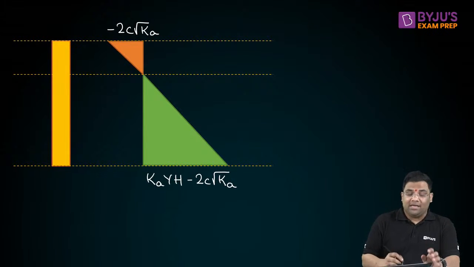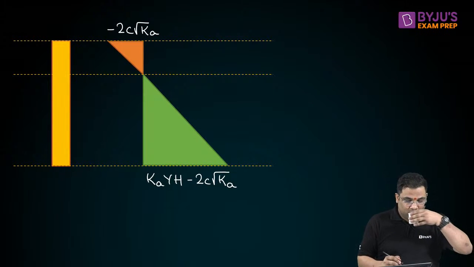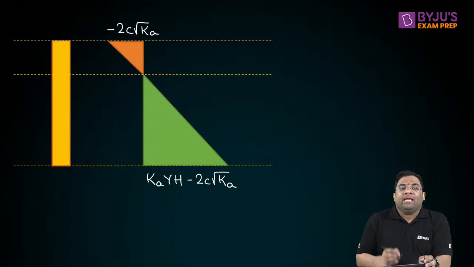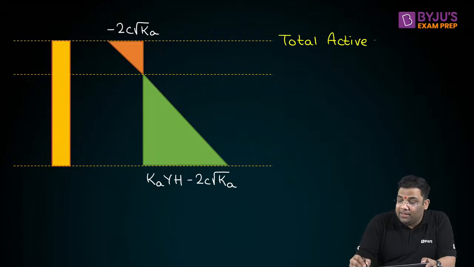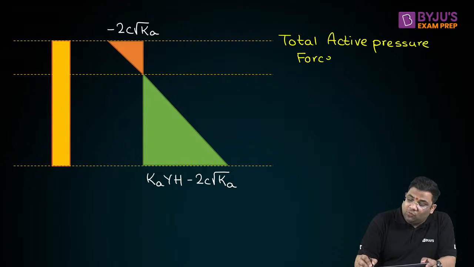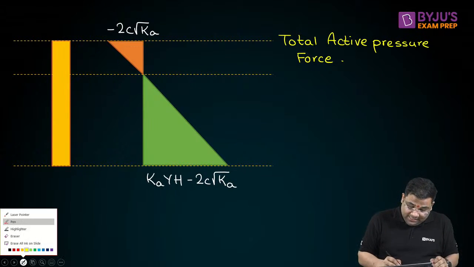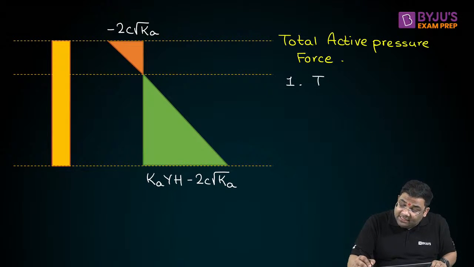If I'm interested in finding out the total active earth pressure force, it will be simply the area of the distribution diagram, right? But that will also depend on two things. What is the first thing? The first thing is if the tension cracks are formed.